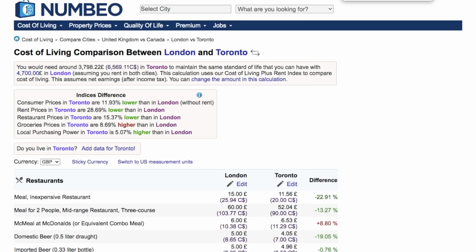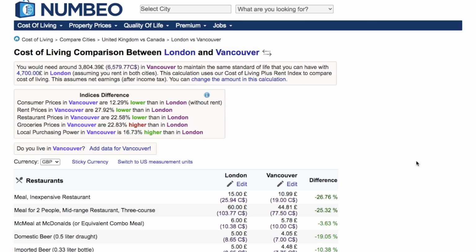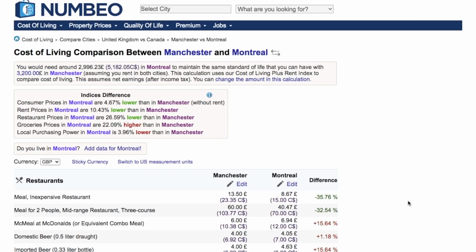Similarly, I compared London with Vancouver as well, and the comparison is very similar. In Vancouver you would need around £3,800, while in London you would need around £4,700. Similarly, comparing other cities as well, you would see that between Manchester and Montreal, Manchester is more expensive.